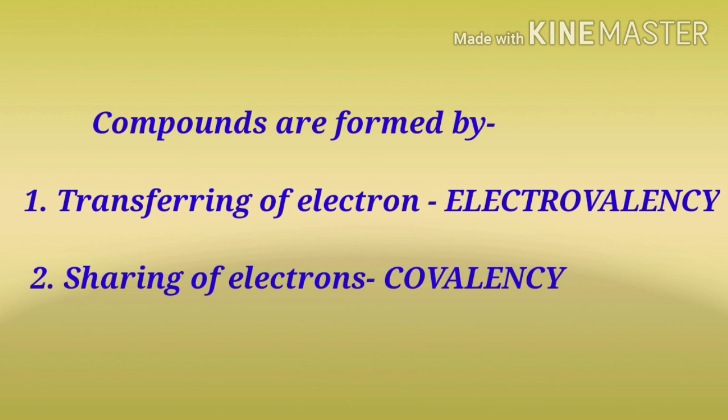So in this way compounds are formed by the transferring of electrons, and that transfer of electrons is called electrovalency, and by sharing of electrons, it is called covalency. And in both the sharing or transferring, the atoms combine their electrons to attain stability.